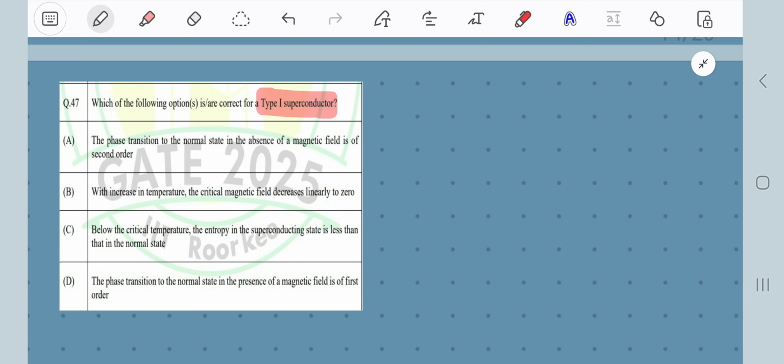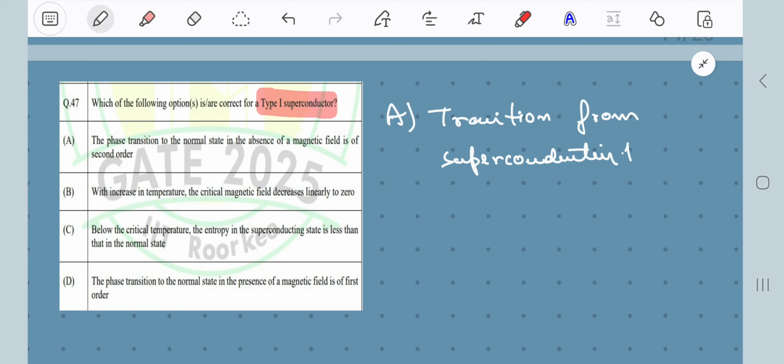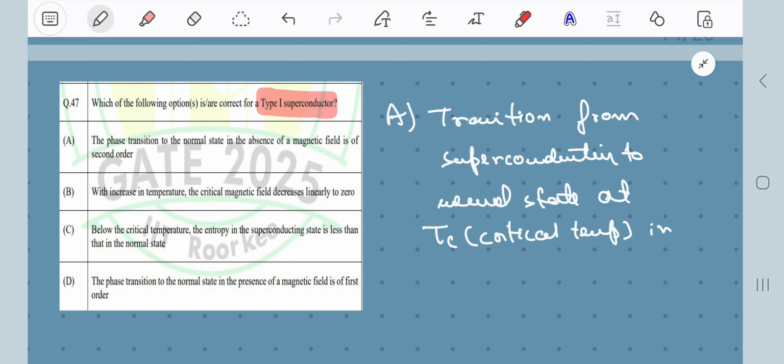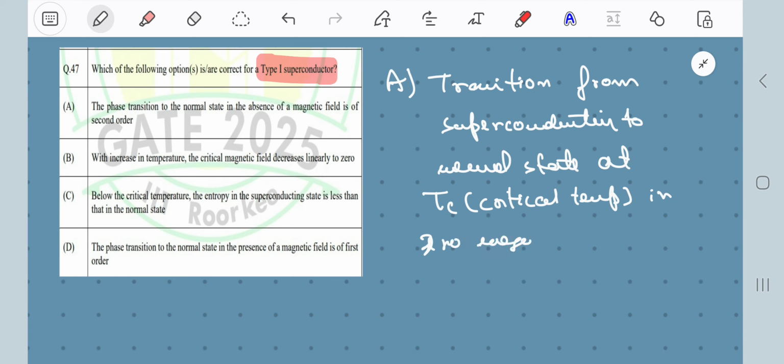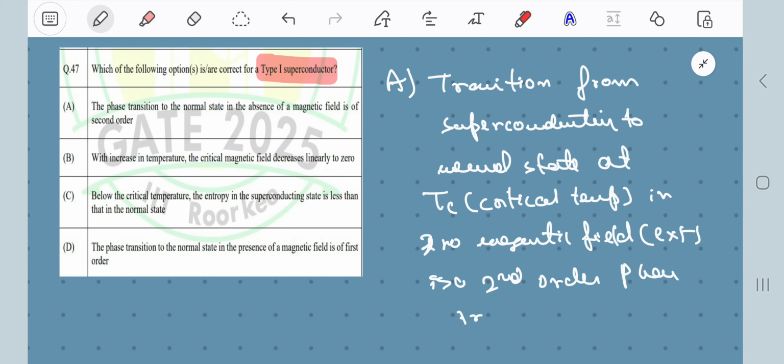See, option A is immediately correct, because the transition from superconducting to normal state at the critical temperature Tc in zero magnetic field, zero external magnetic field, is a second order phase transition. Okay, second order phase transition.